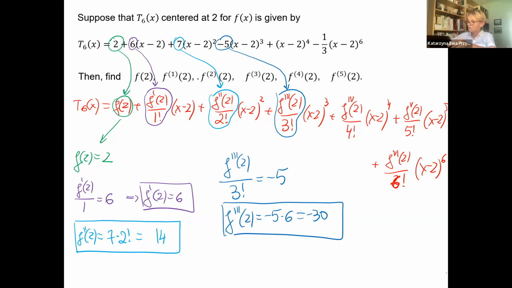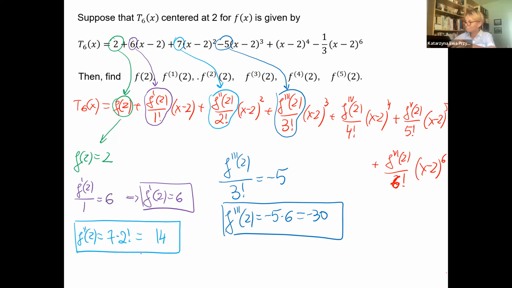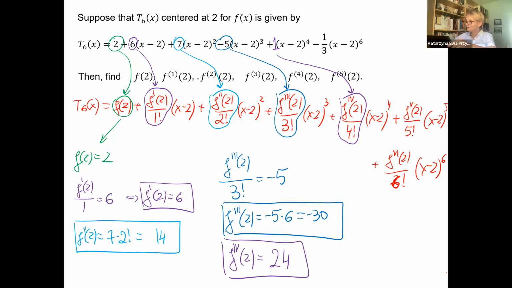Okay, what about the fourth derivative? Who can tell me the fourth one? Fourth derivative actually is 1. It means the fourth derivative at 2 will be 1 times 4 factorial, 24. Okay, and what about the fifth derivative?